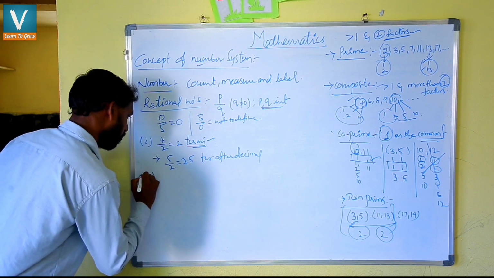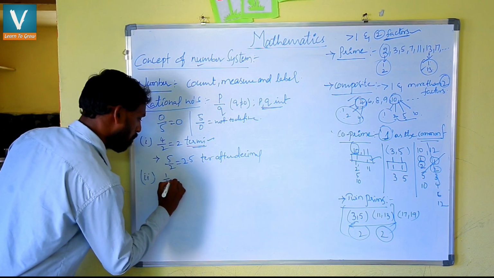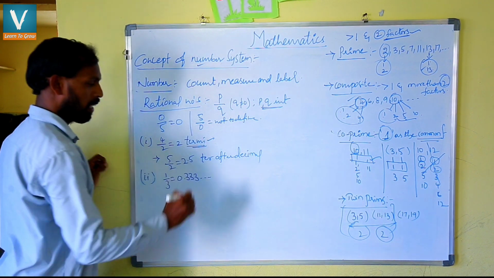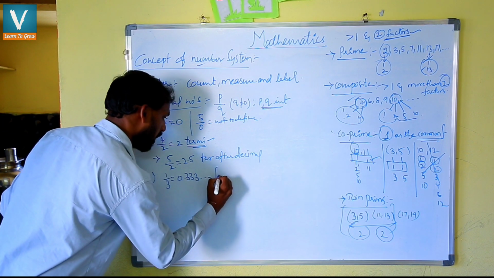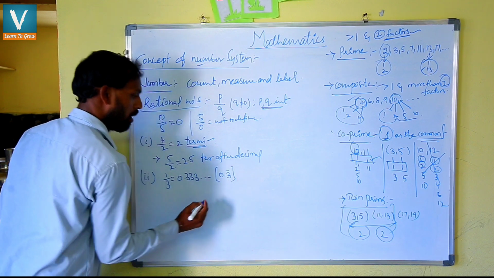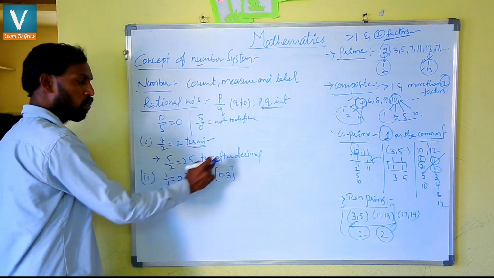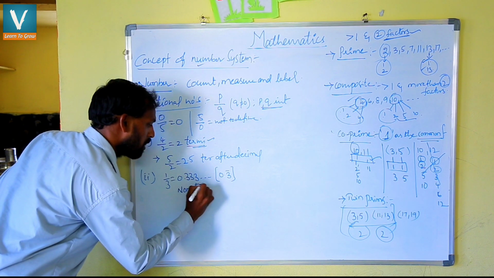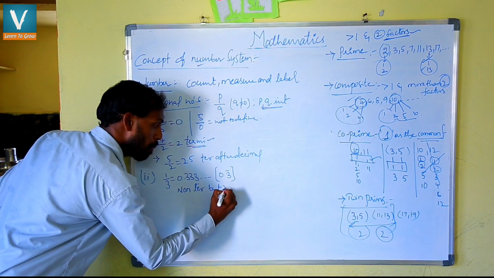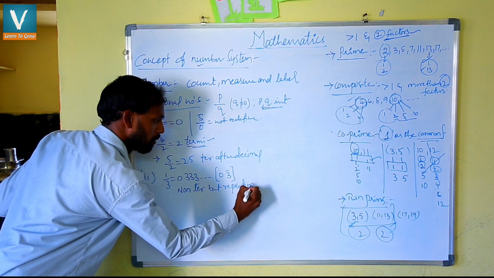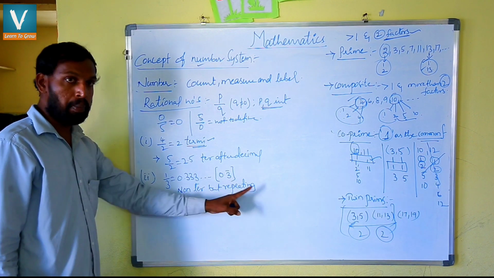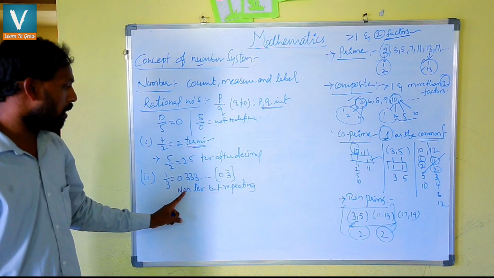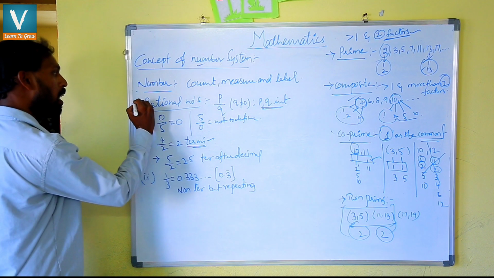Now second case, suppose I am taking 1 by 3. 1 by 3 means what will come? 0.333, yes, 3, 3, 3, 3 and so on, it will come like this. It will be a repeating term. This one we can write as 0.3 bar, where the bar indicates a repeating term. So in this case it's non-terminating, but repeating. That means non-terminating but repeating terms also come under rational numbers only. Terminating decimals and non-terminating but repeating terms all come under rational numbers.